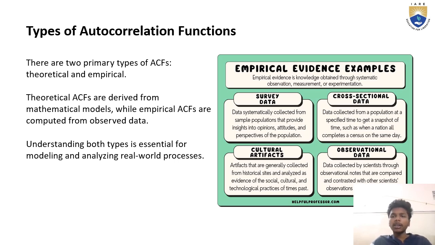Here we have empirical evidence examples: survey data, cross-sectional data, observational data, and cultural artifacts. Data systematically collected from sample populations provides insights into opinions, attitudes, and perspectives of the population. Here this is about the empirical evidence, and the examples and types of autocorrelation functions.